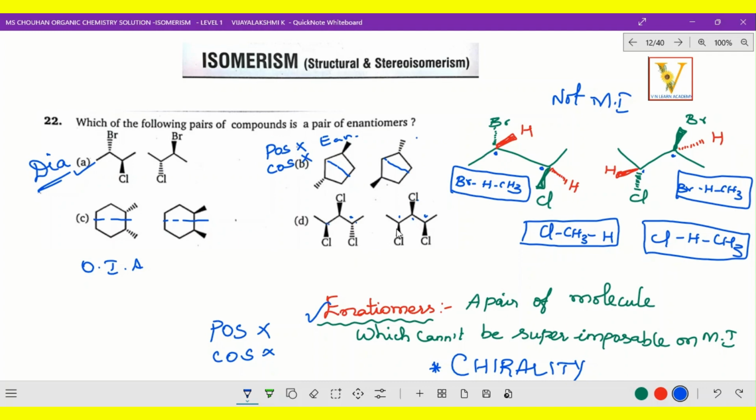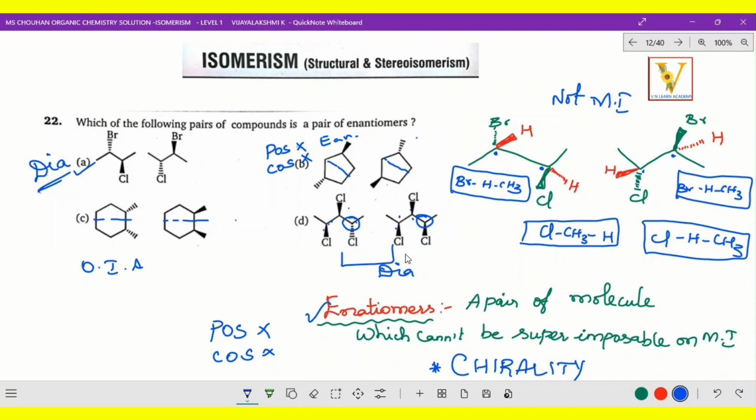See here, both are the same. At this point both chiral carbons are the same. Only this part varies. So one is fixed, the other one varies. So we can say it is diastereomers. Right? Already we have gone through questions like this. Even question number one was also diastereomers.